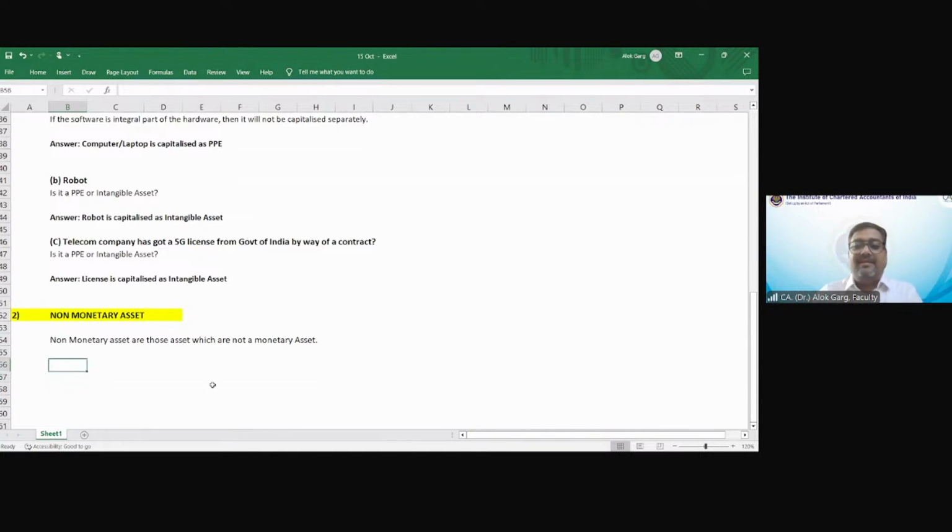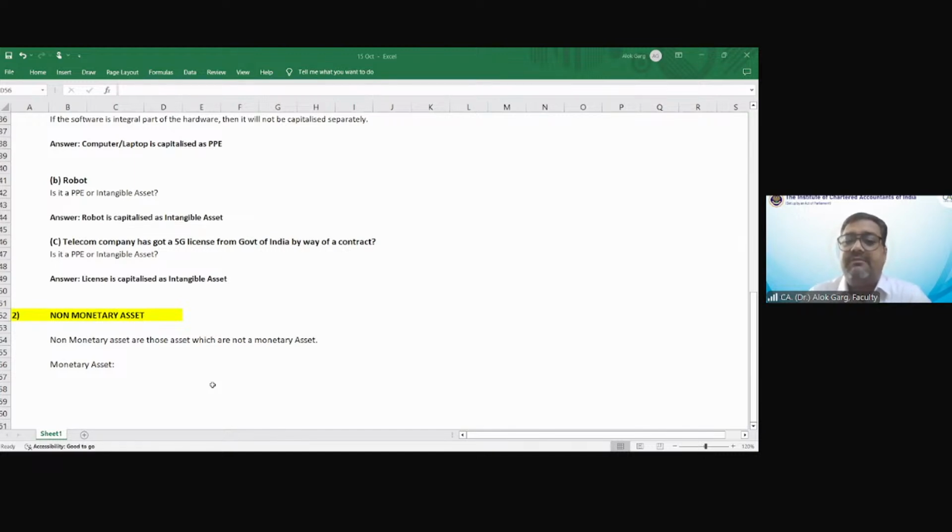So what is meant by monetary asset? Monetary assets are those assets which are settled in cash, into a fixed unit of money. For example, the company has given a loan of 5 lakh rupees.